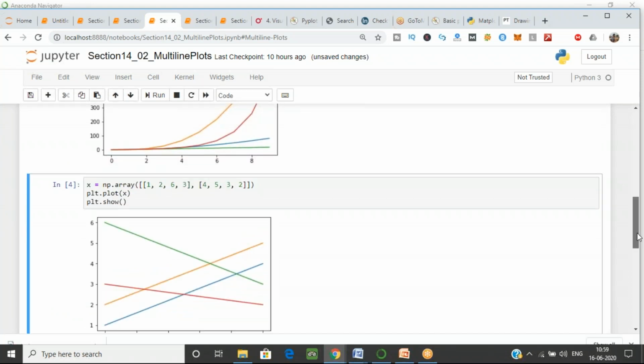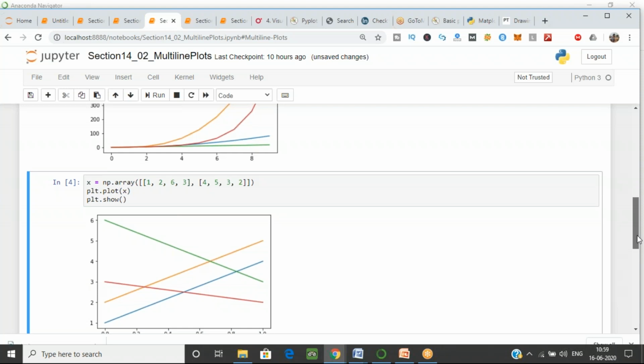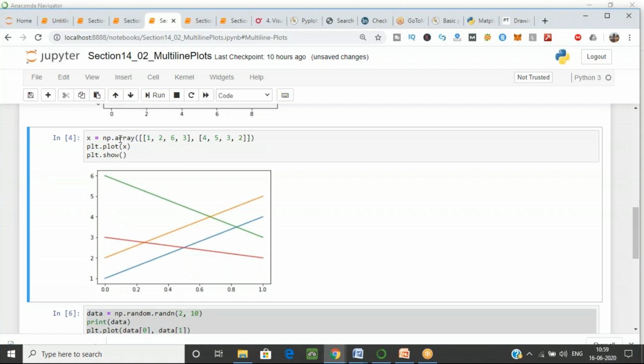Now I have taken a two-dimensional array. As you can see, np.array, and we are passing these values over here: 1, 2, 6, 3 are the elements of one array, and in the other array we have taken the values 4, 5, 3, 2. So how does the plotting work?